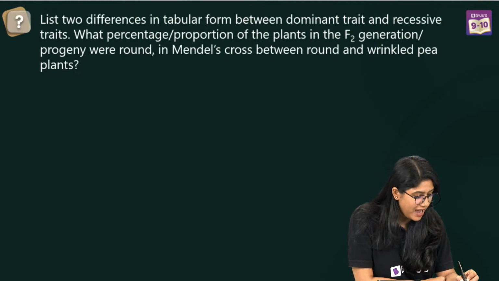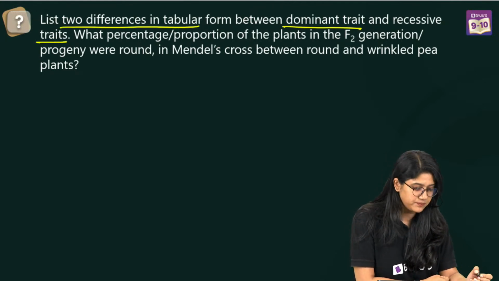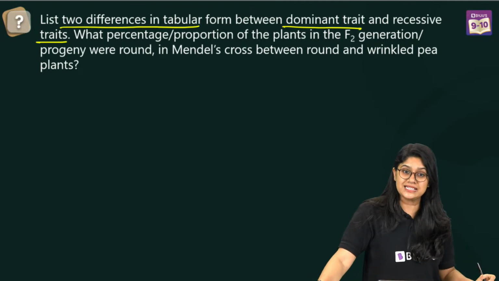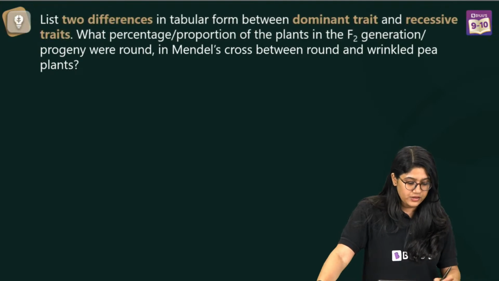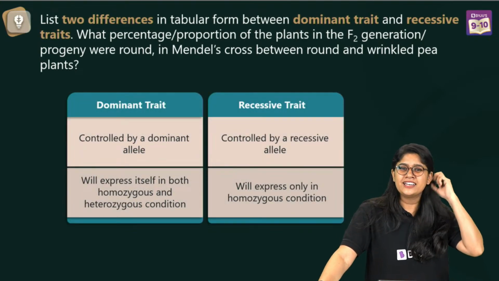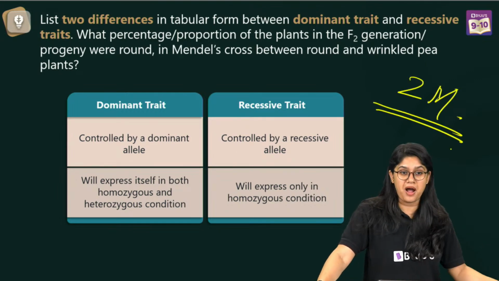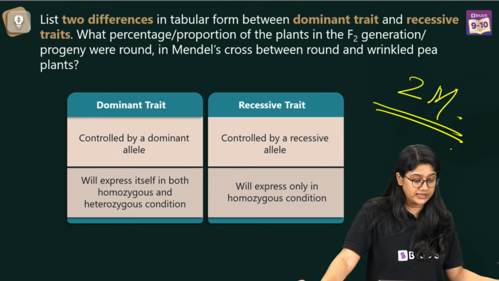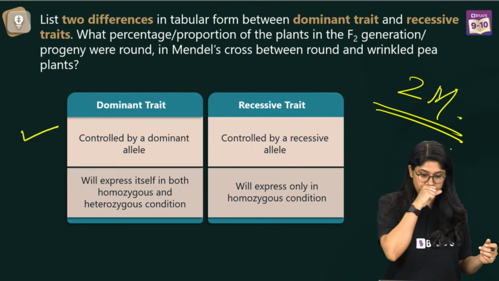Okay. We have to list 2 differences between the dominating trait and the recessive trait. That's the first part of the question. Let's take a look at the first part. Here we go. So the first part of the question, everyone, we have to differentiate. And it's an easy question for 2 marks. The differentiation can come easily for 2 marks. And this is how we can write the answer. Dominating traits are controlled by the dominating allele.